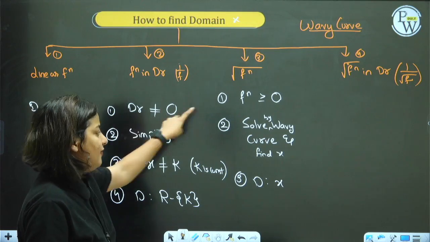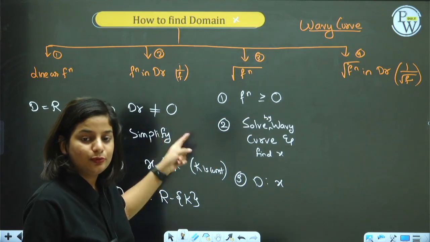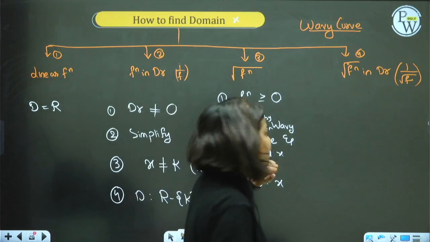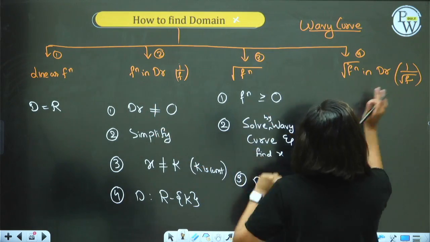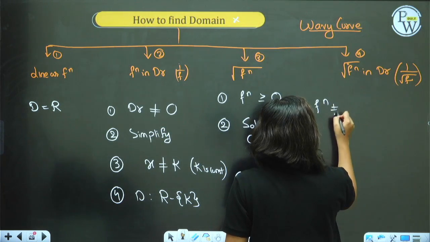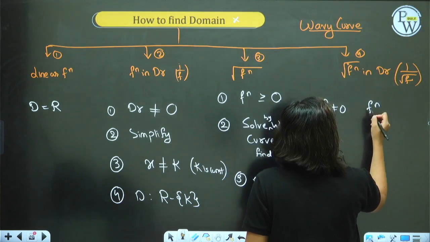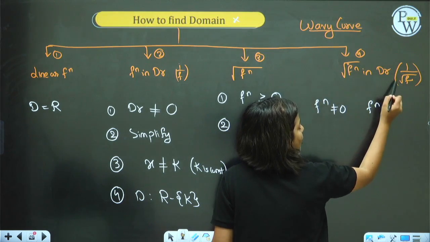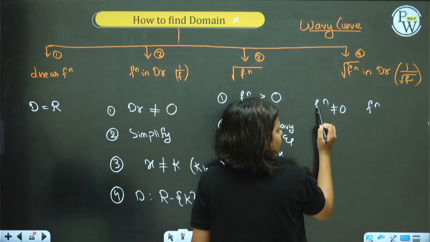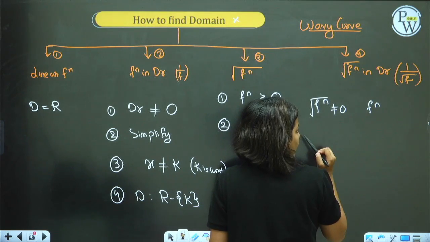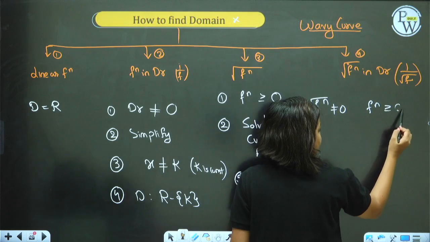Here, everything is logical, nothing is coming out of the blue. Denominator should not be 0, it makes sense. We cannot keep the denominator 0. And when it's a combination of two, you will take both things into account. If you have 1 upon root of function, the function inside the root should not be 0, that means this should not be 0, and the function should be greater than or equal to 0.